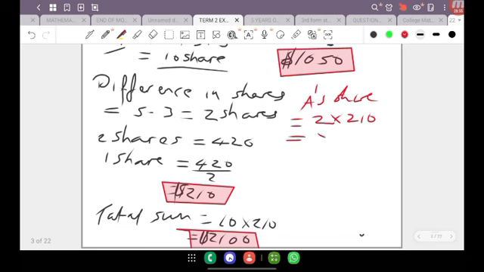That's equal to 420. And so therefore we could simply say 420 divided by 2100, and you can times that by 100. You will eventually get that the answer is 20%.